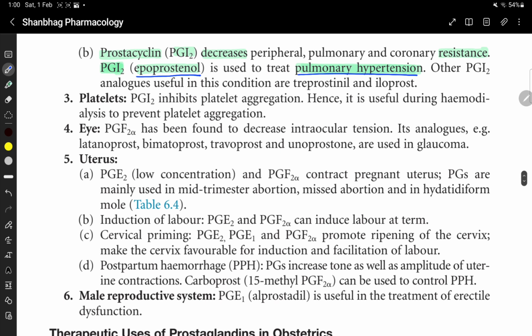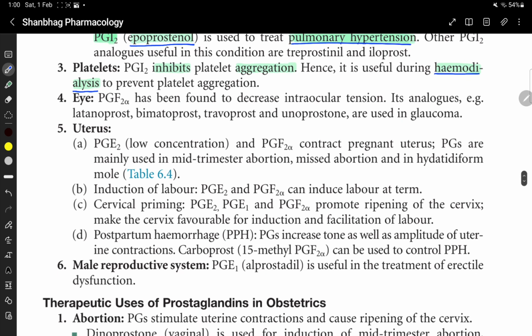Platelets. PGI2 inhibits platelet aggregation, hence it is useful during hemodialysis to prevent platelet aggregation. PGF2 alpha has been found to decrease intraocular tension.